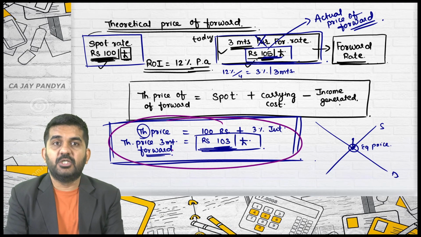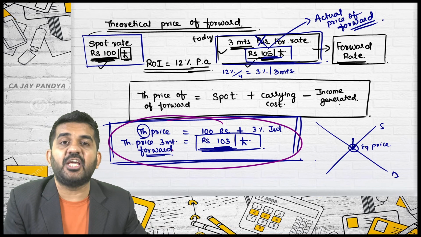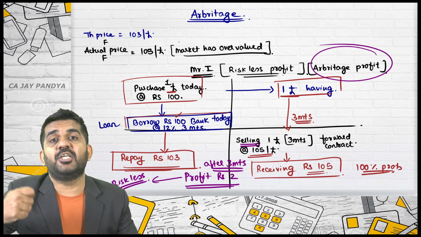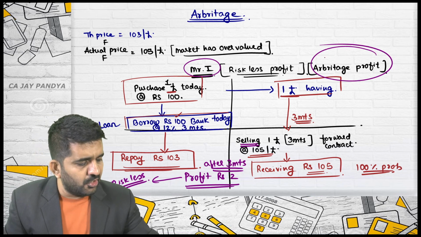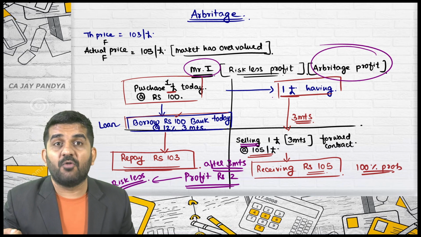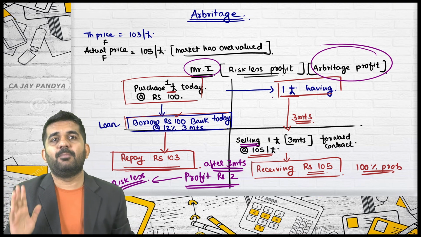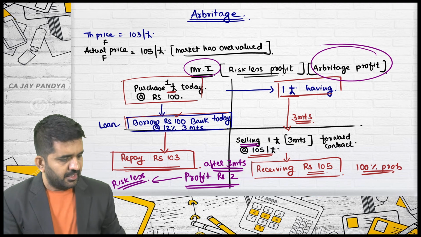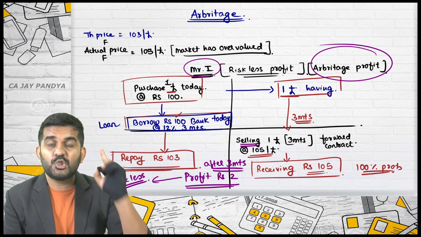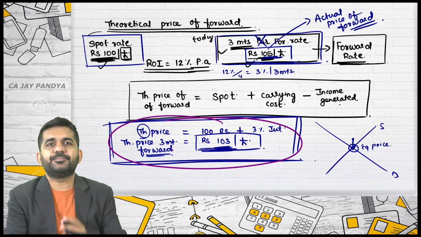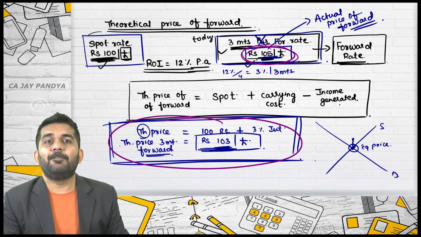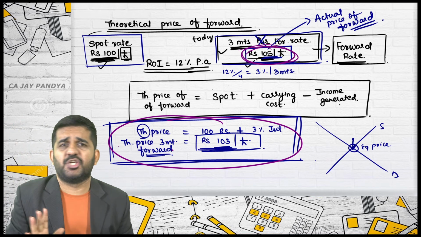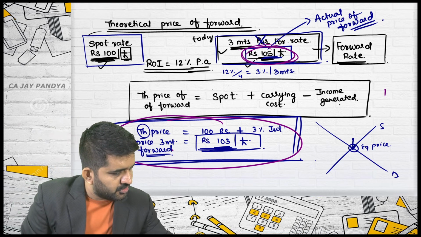Theoretical price of forward. If it is not equal to the actual price of the forward, then there is an arbitrage opportunity. Any person can become an arbitrator and earn riskless, that is arbitrage, profit without investing a single money, just by borrowing a loan from the market. Is it all right? So this is arbitrage profit. As I told you, please understand this 105 as a Reliance share. Don't understand it as a pound. Is it all right? Suppose this was a Reliance share.